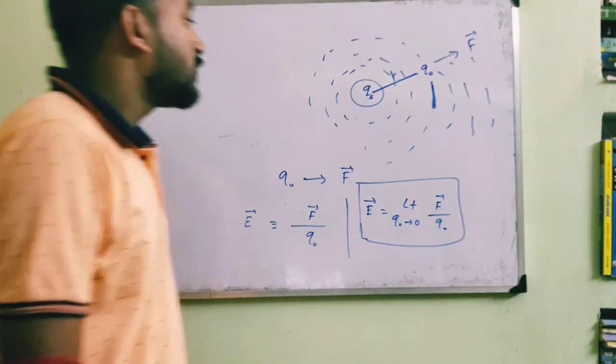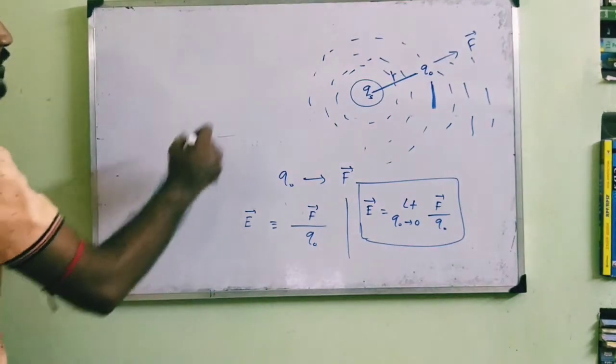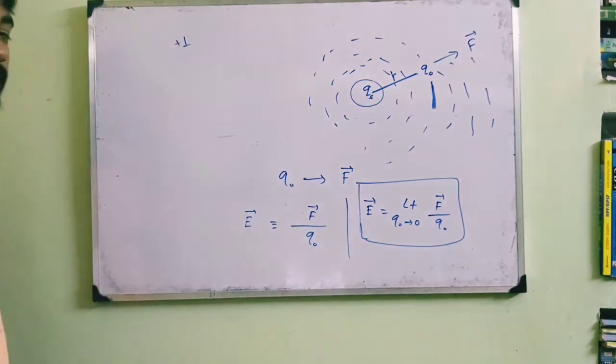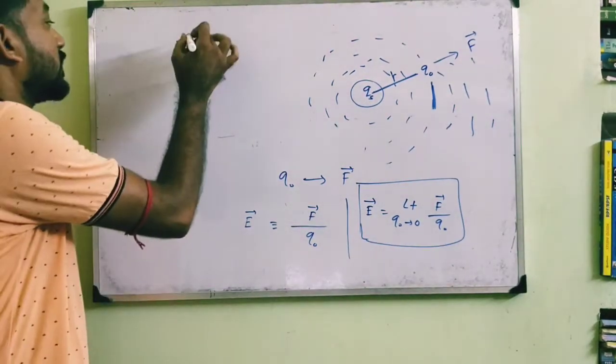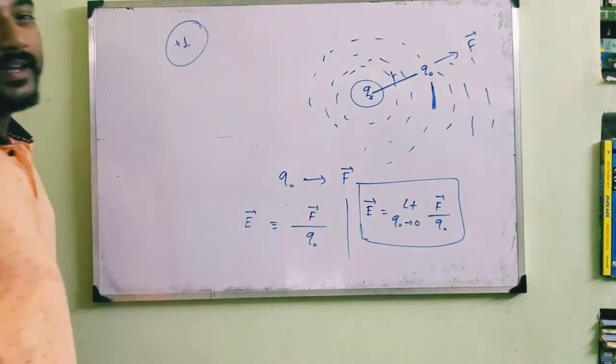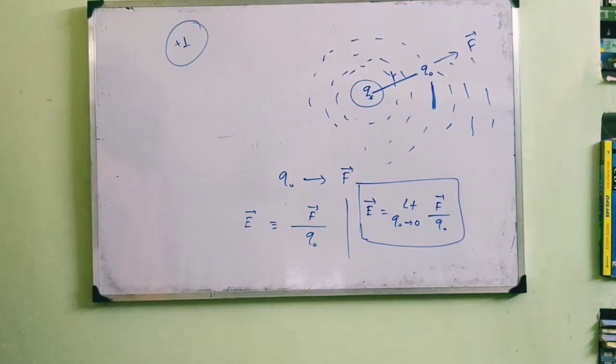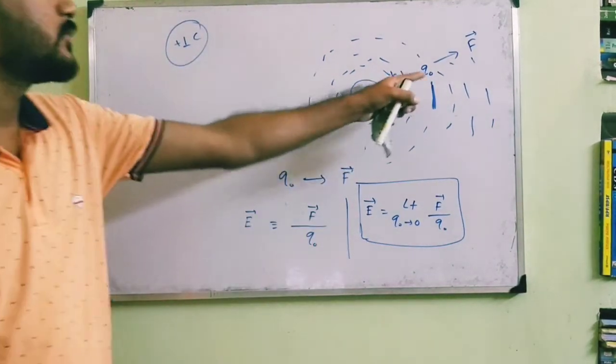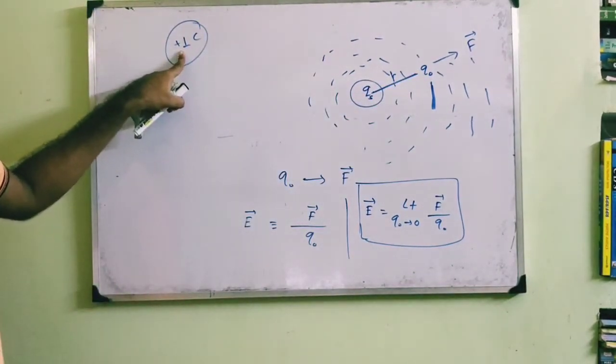But sometimes I find that in some textbooks they place a +1 unit of charge over here. This is not correct actually. If we talk about a +1 coulomb charge at that point, this is not a very small charge.